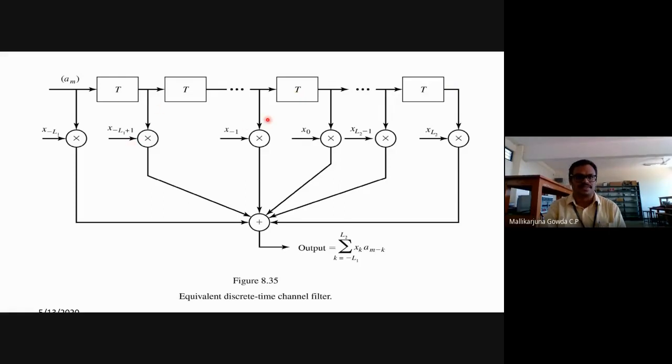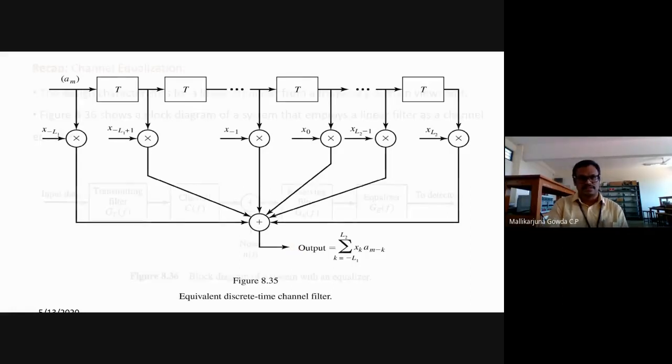So the output of each will be multiplied with these coefficients, that is x naught, right? So we call this an L tap equalizer. The outputs of all of those will be summed up, and this is the output of that filter. What I mean to say is equalization is nothing but passing a data sequence through an FIR filter. So the output of the FIR filter is nothing but the equalized output, and we can write the output of that equalizer as this. We are treating this as a discrete time channel filter.